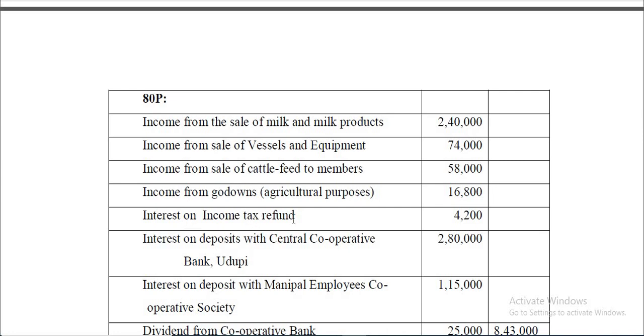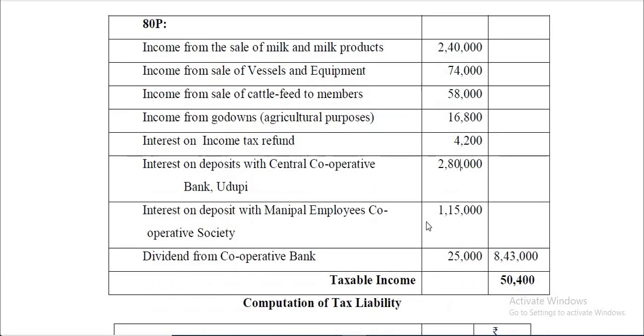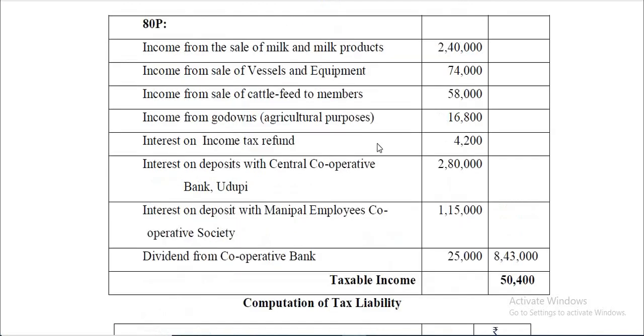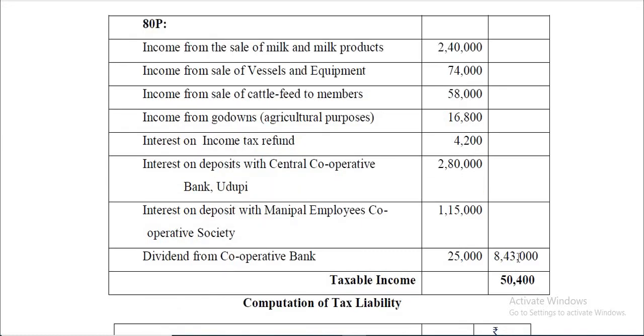Interest on income tax refund, separate note relating to this item. Interest on deposit with Central Cooperative Bank Udupi 2,80,000. Interest on deposit with Manipal Employees Cooperative Society 1,15,000. Dividend from a cooperative bank 25,000. So total deduction under 80P is 8,43,000.